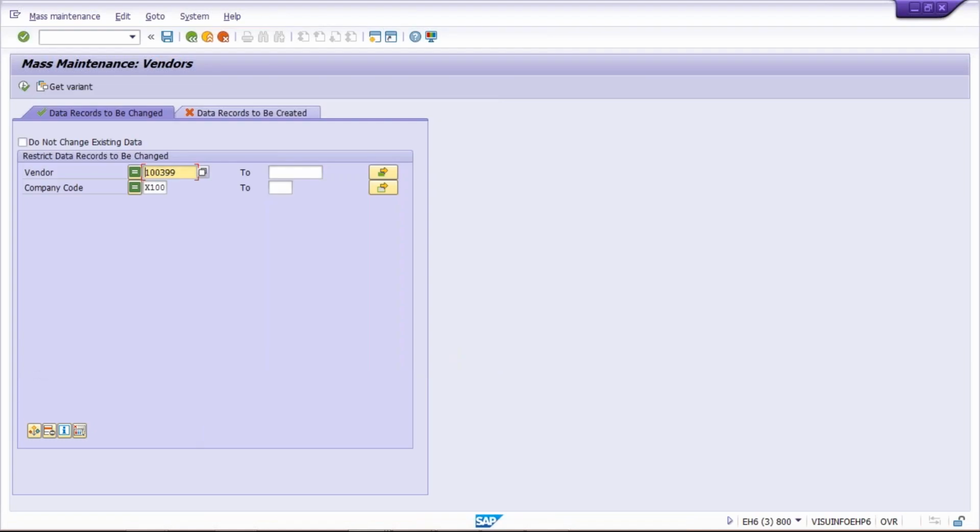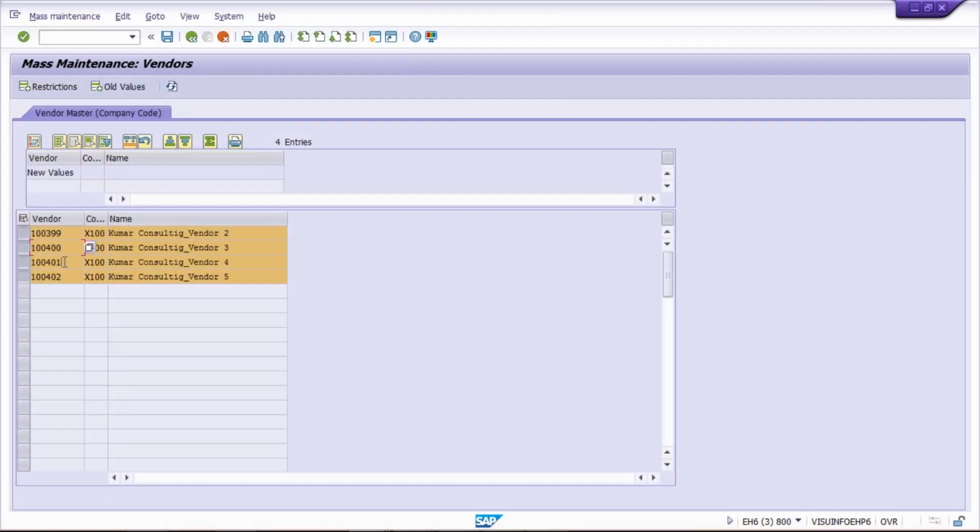Okay, so what is happening, guys? We have selected all the vendors, whether it is 4 vendors, 400 or 4,000. Now what next? You need to click on the execute button. So now here, these are the vendors which are ready for changes. Now what change are we going to do? We are going to change terms of payment.